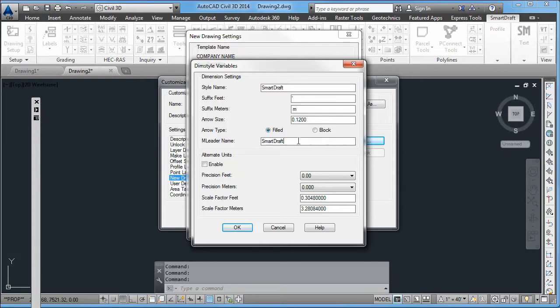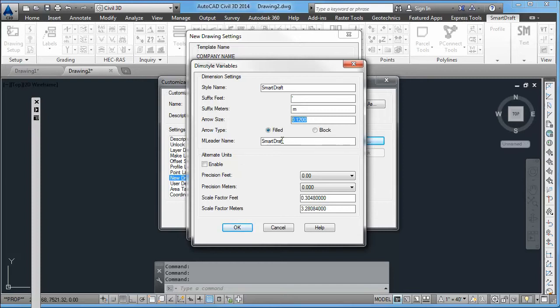Same with multi-liters, and when it does calculations between feet to meters, meters to feet, you can specify what type of scale factor adjustments you want to use so that it can be very specific when it's calculating back and forth. Also, what are the suffix for feet and meters, and what type of arrowhead size do you want SmartDraft to use in its dimension styles.